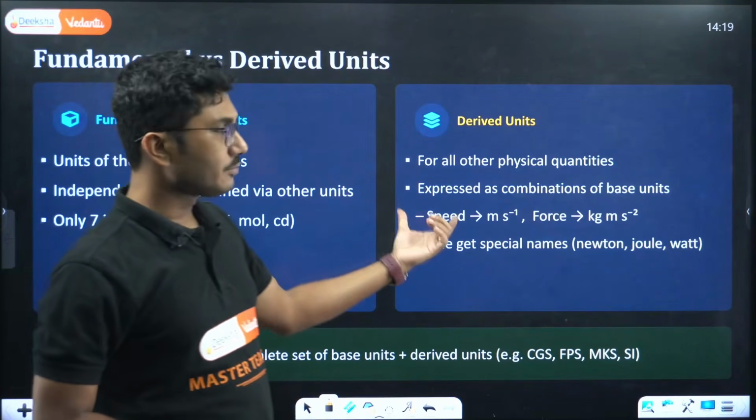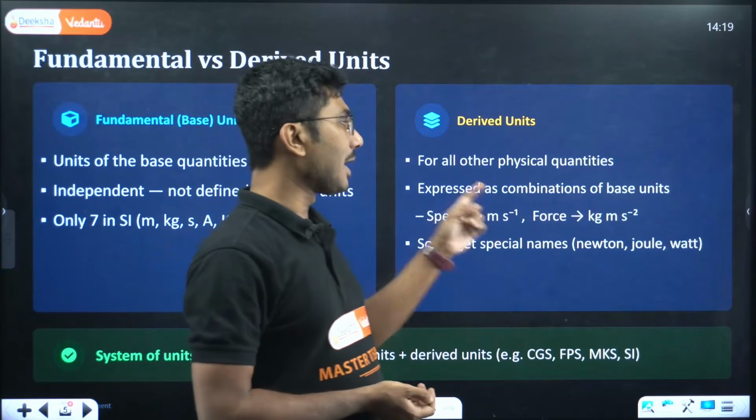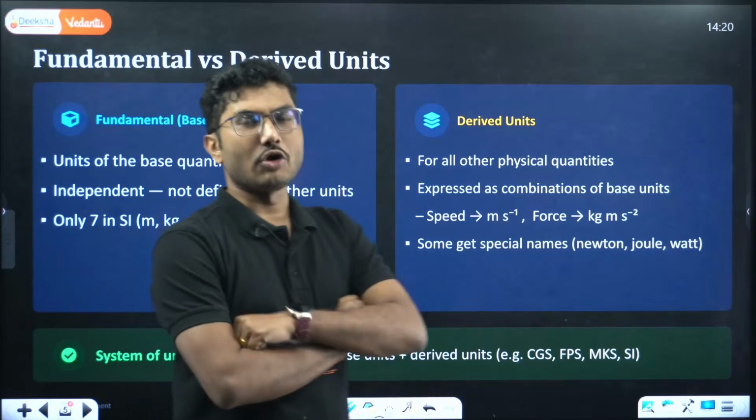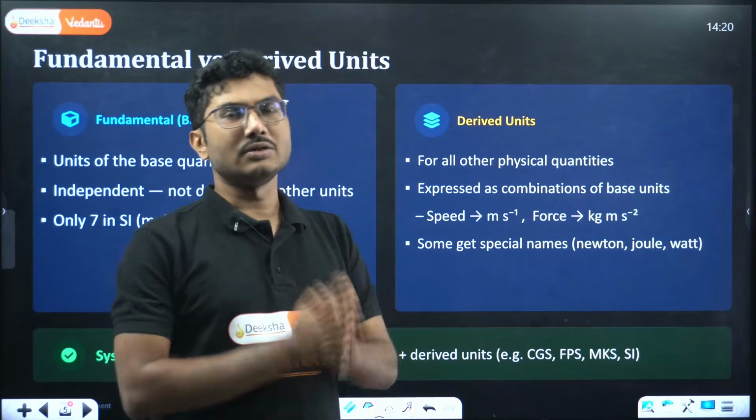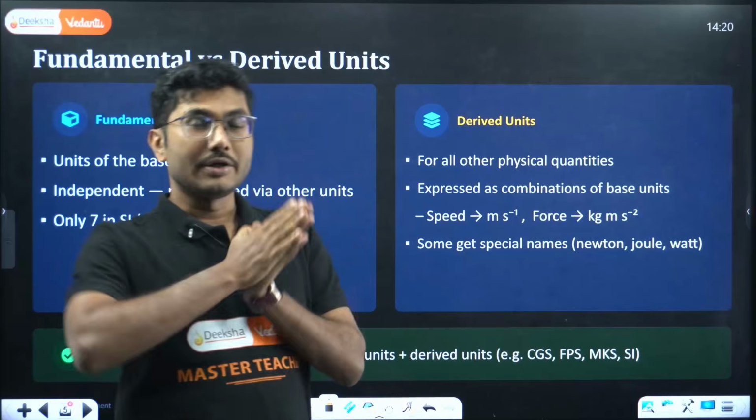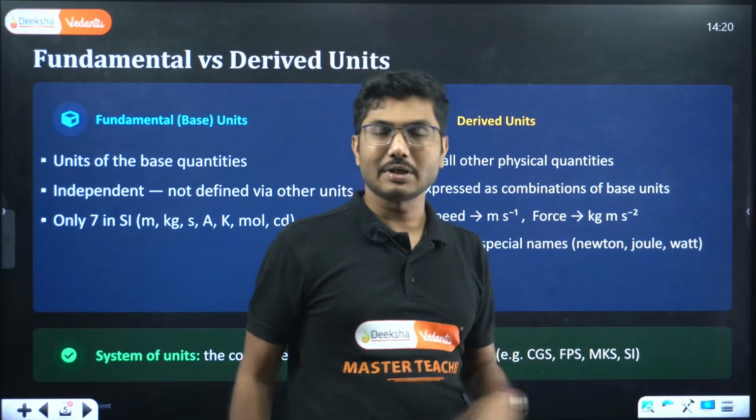For example, speed is given by meter per second, force is given by kg meter per second square. So even though for force we call it Newton, Newton is not a fundamental unit. Newton is a derived unit. If you break it apart, you will see that 1 Newton equals 1 kg meter per second square.